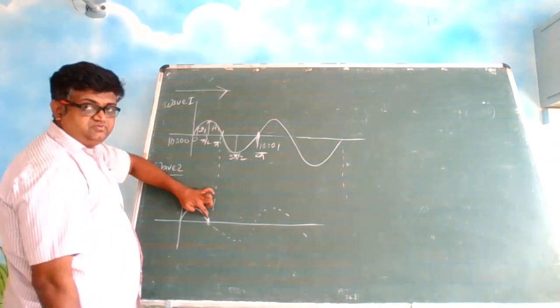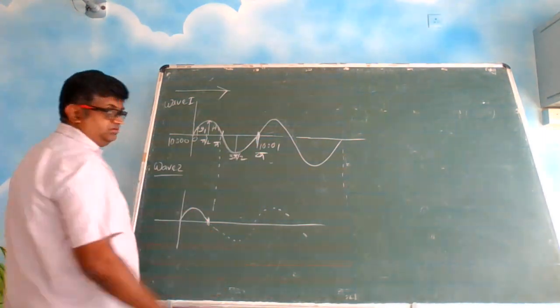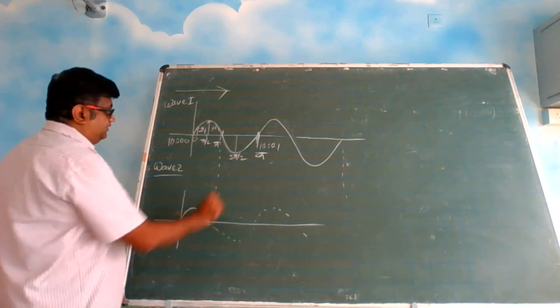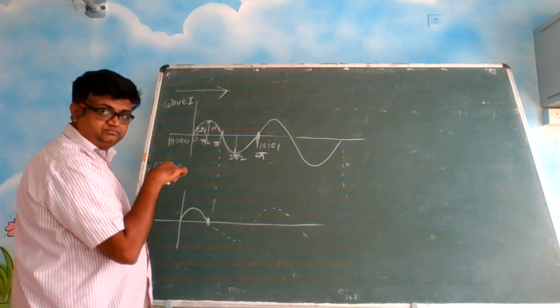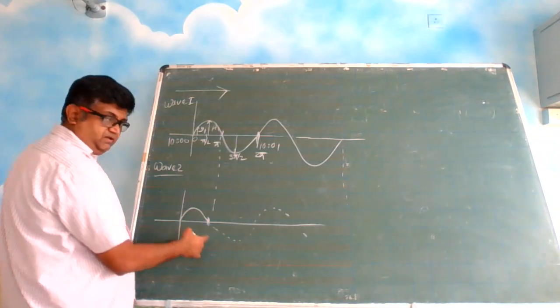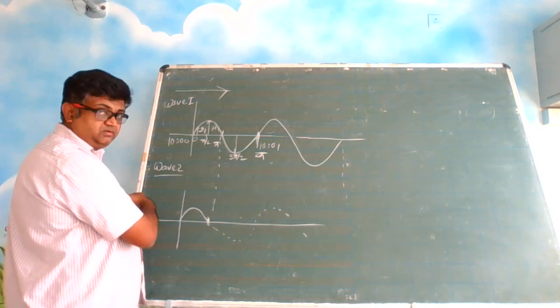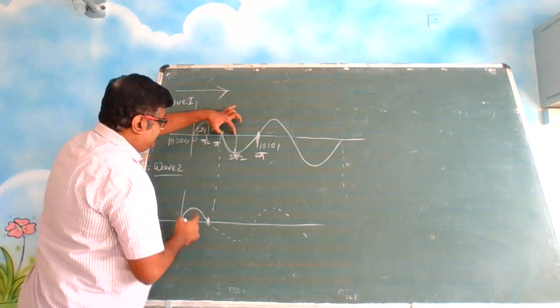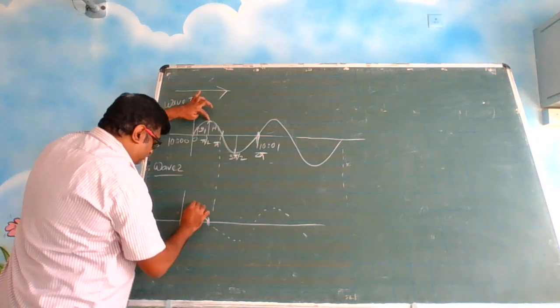Here also 0. Suppose the first wave is here, this will be pi backward. So this is pi by 2, this is pi by 2. That means this wave would have been here.